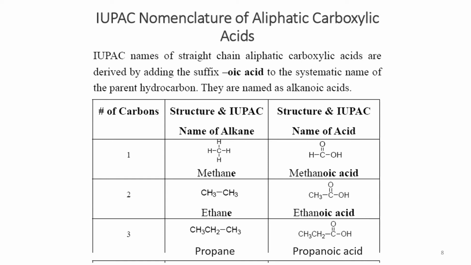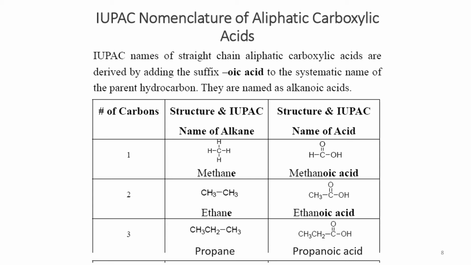What we have to do here is add oic acid at the end of the parent alkane name, after dropping the e at the end of the alkane name. Just like we have a one carbon skeleton of methane, when we talk about a carboxylic acid with only one carbon atom, after methane we drop the e and then add oic acid, so it is named methanoic acid.